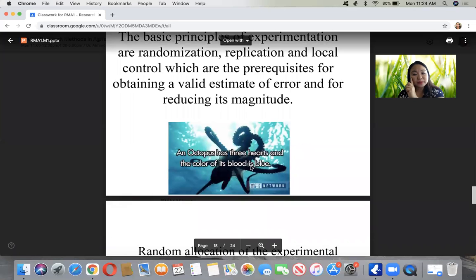So an octopus has 3 hearts and the color of its blood is blue.